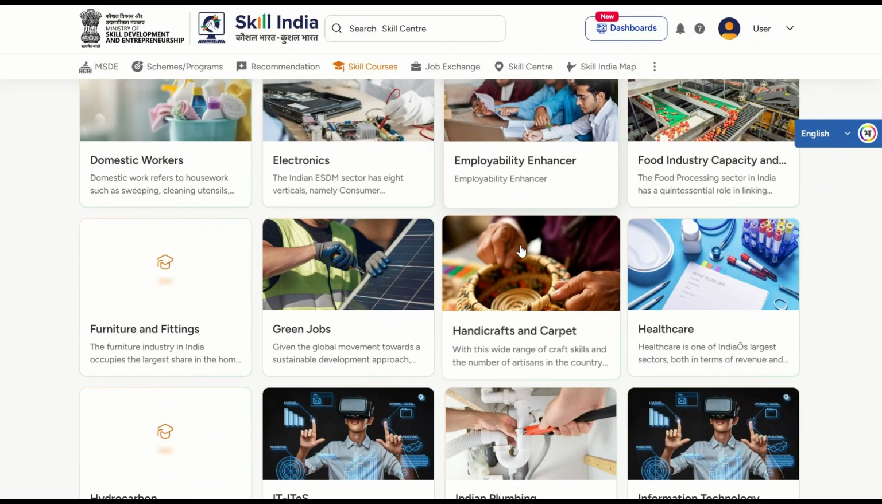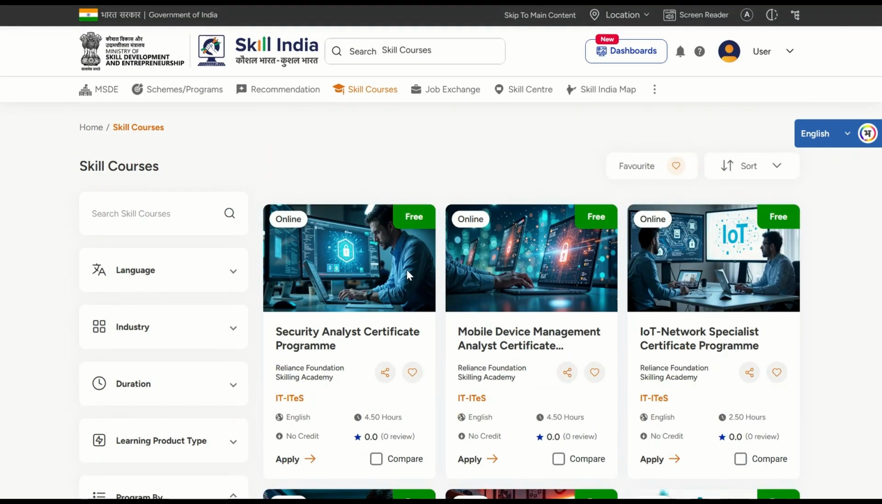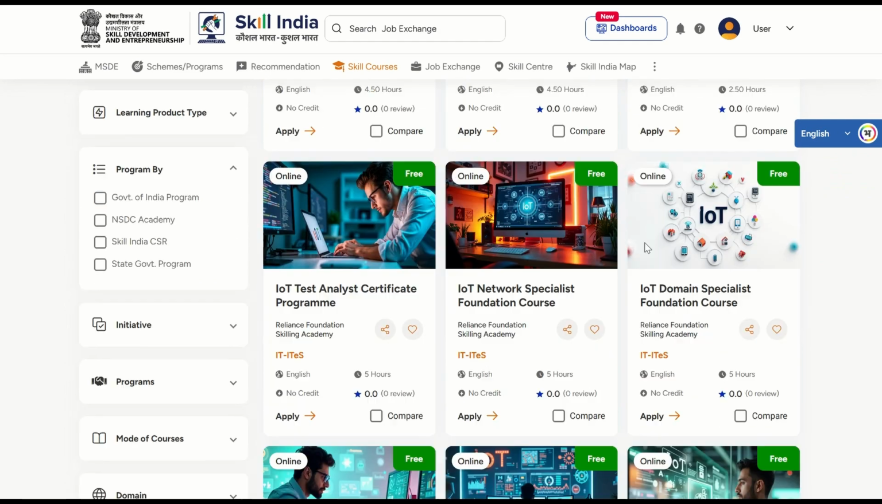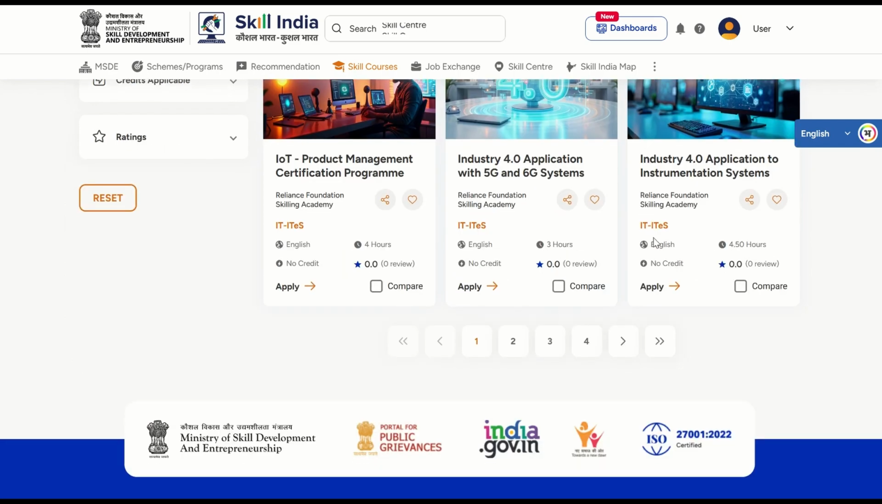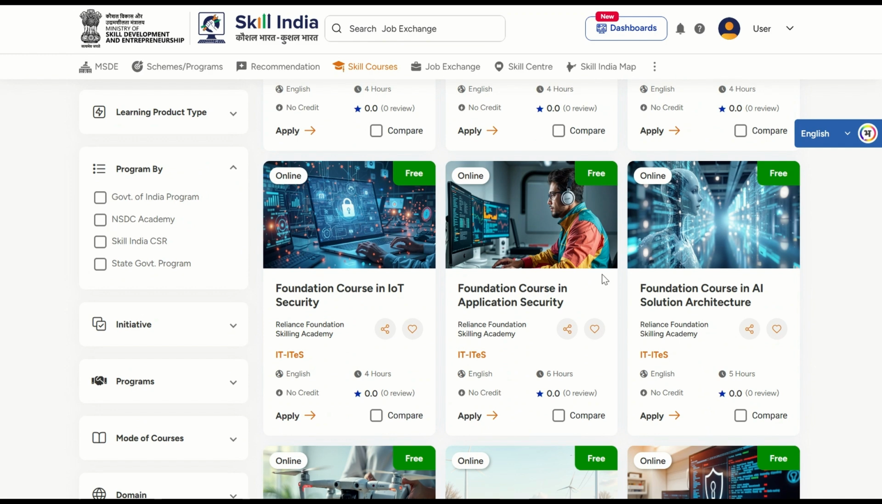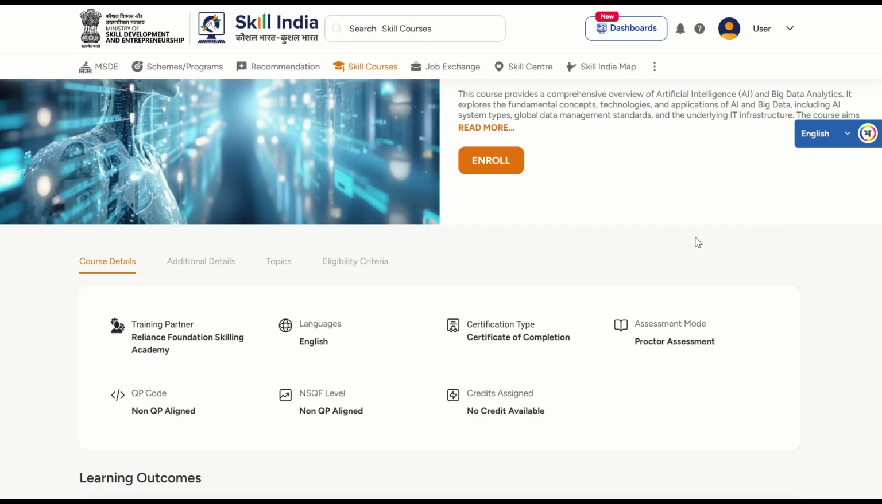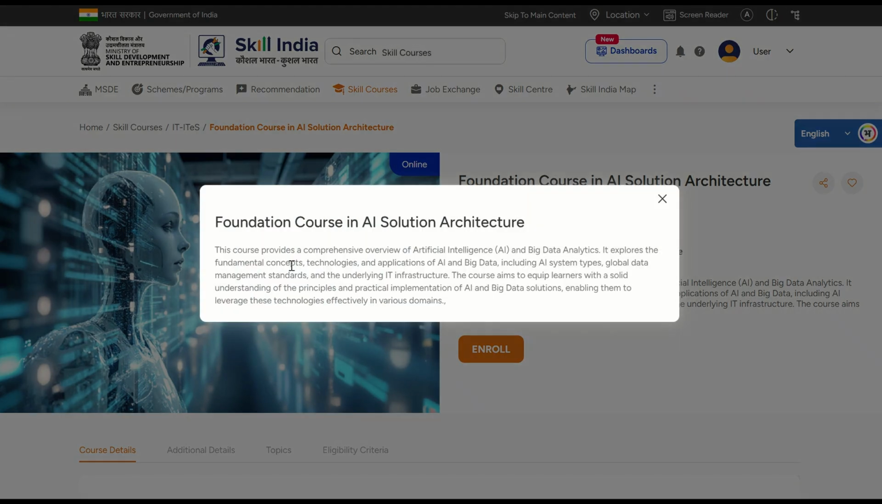So let's say I want to do some courses. I'll go to the skill courses and depending on the sector, you can choose which course you want to do. So let's say I want to do some IT courses. So we have ITES. I'll click on that, and for ITES I have different courses. So let's check whether we have the artificial intelligence course or not. If I go to the next page, we have a foundation course in AI solution architecture.